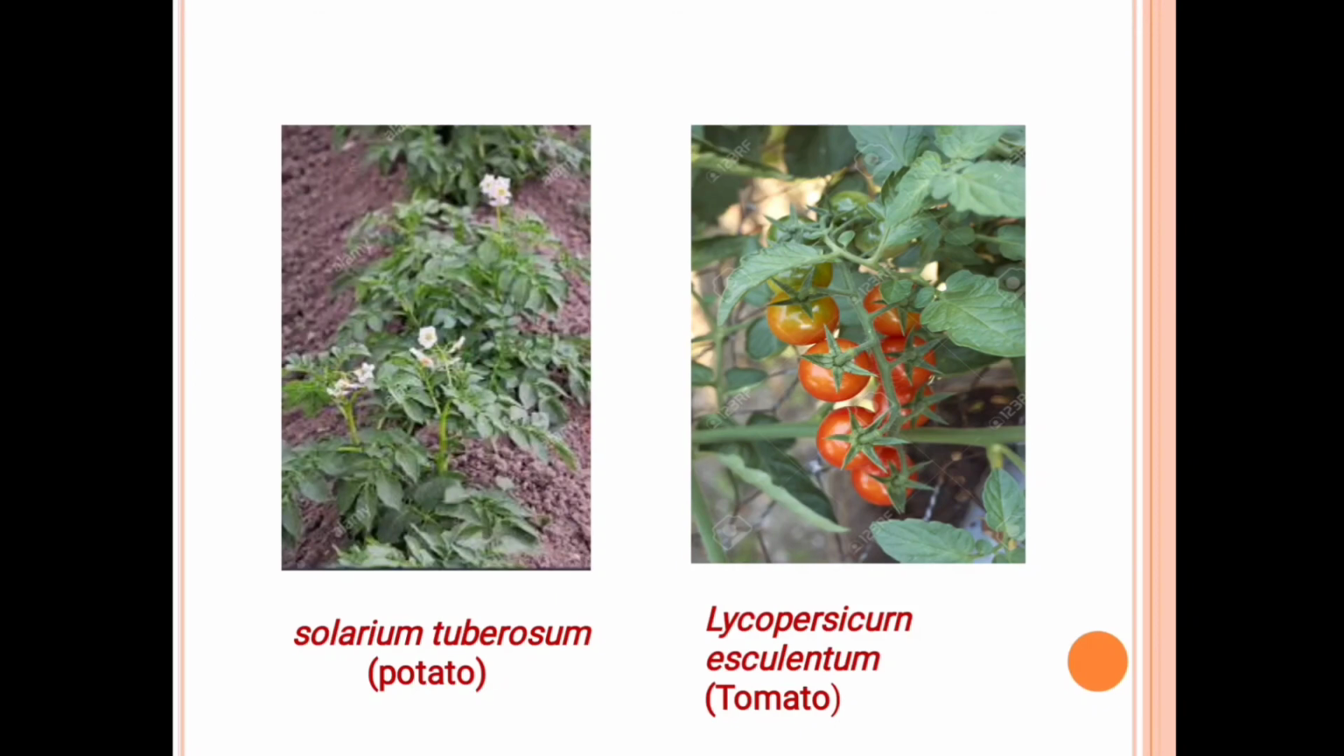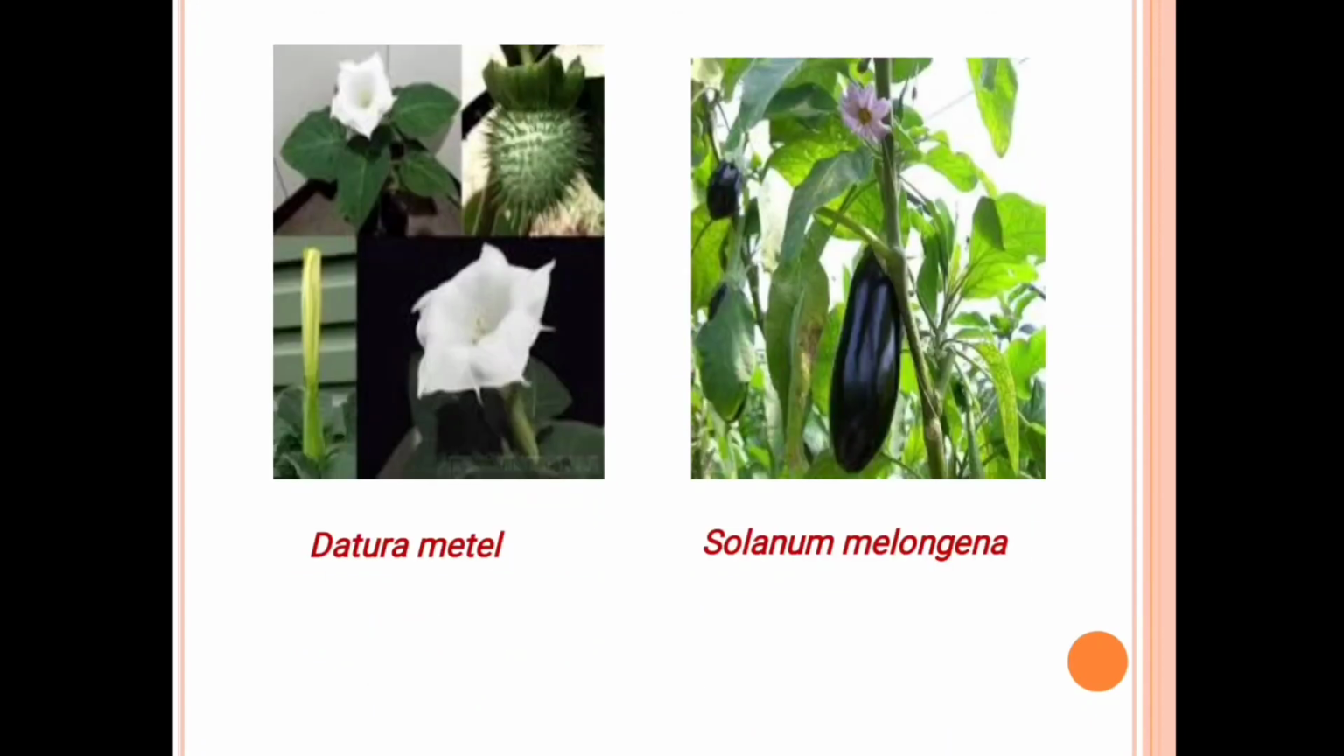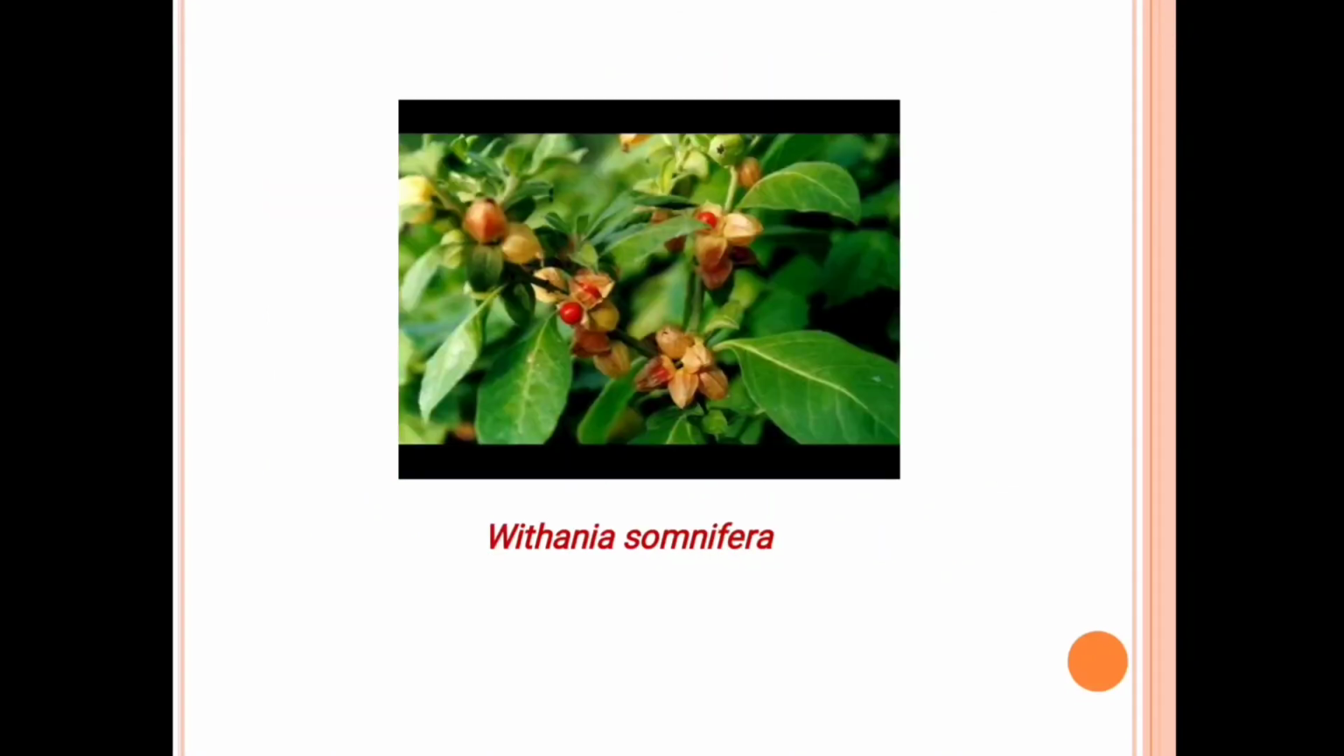Some plants of this Solanaceae family: Solanum tuberosum, which is the potato plant. Then Lycopersicum esculentum, which is the tomato. Datura metel, which is dhatura. Solanum melongena, which is the brinjal plant. Then Withania somnifera, which is ashwagandha. There are many medicinal uses. They are used for medical purposes.